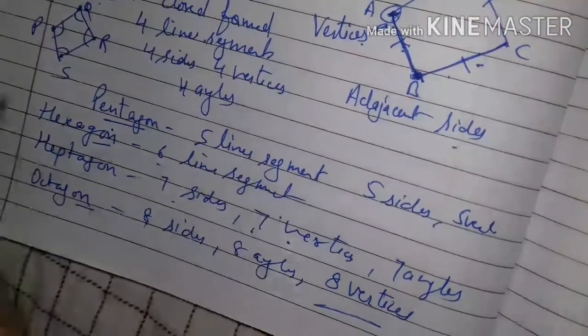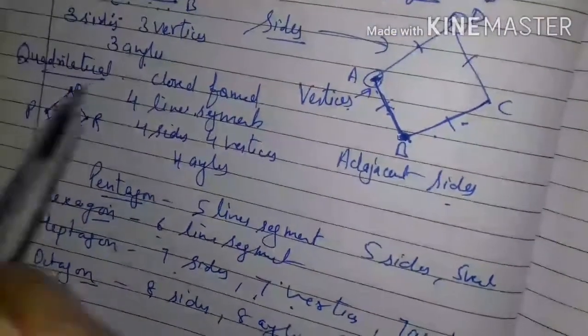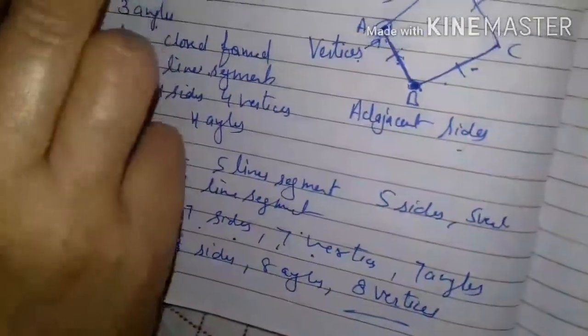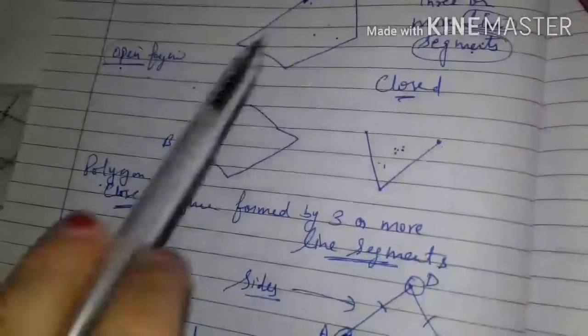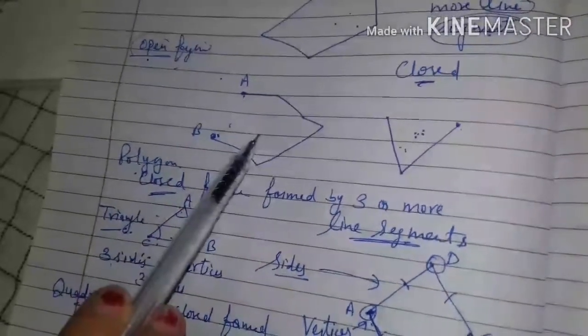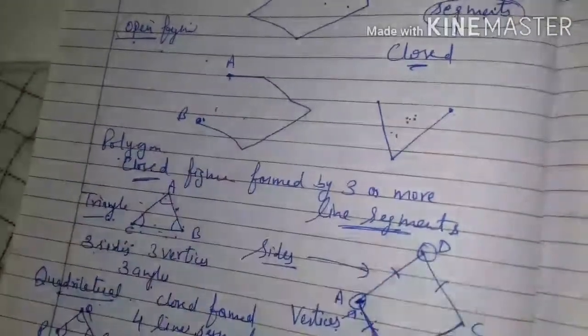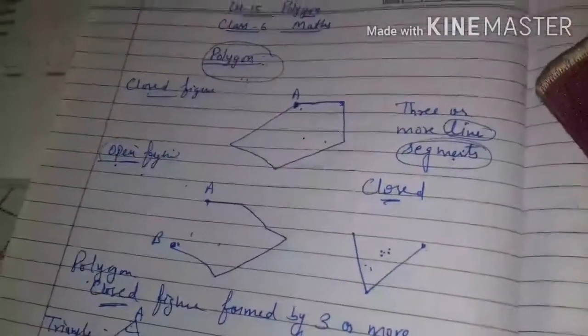Okay. Next is simple closed. These all are simple closed figures. Open figure, you know about closed figure, open figure, then types of polygons. This is your complete polygon.